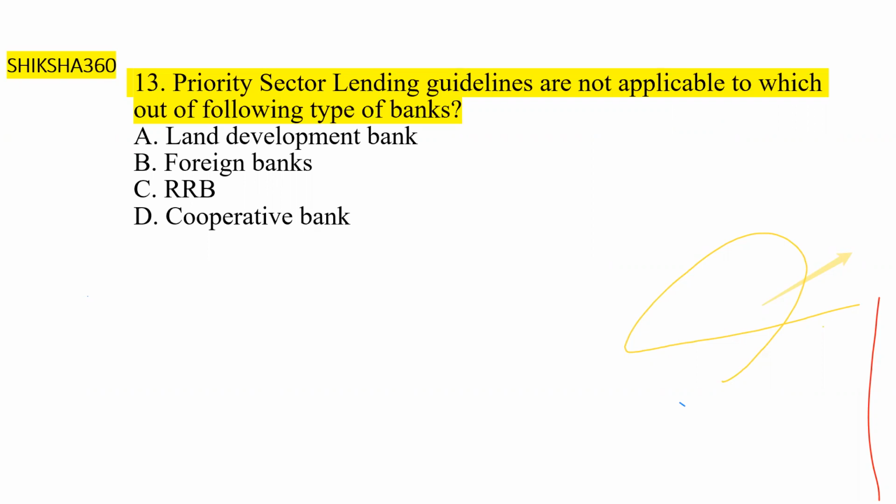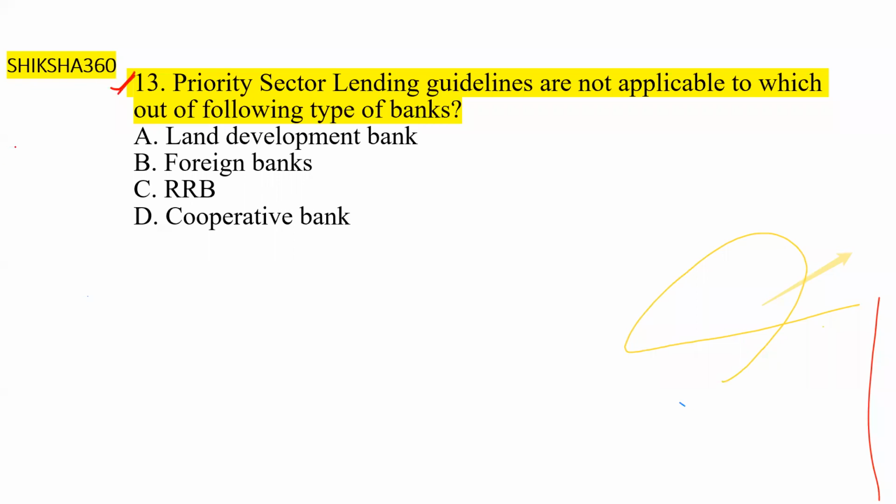Question number 13, very, very important. So priority sector lending guidelines are not applicable to which of the following types of banks? First one is the land development bank. Second one is the foreign banks. Third one is the regional rural bank. D option is the cooperative bank. This is a very, very important question.